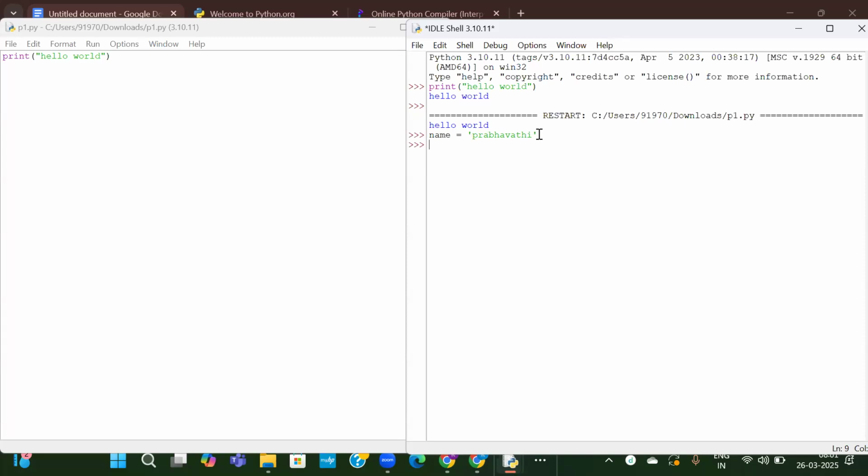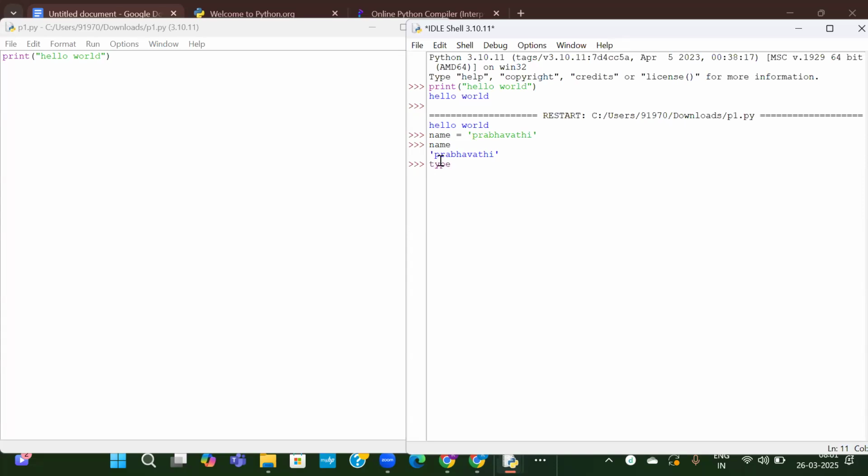So I have defined the name. I did not tell what the type of it is. I just want to get the output of the name, and it is giving the output as Prabhavati. If I want to know the data type of this: I have just given some characters inside single quotes, and it has been stored in Python.